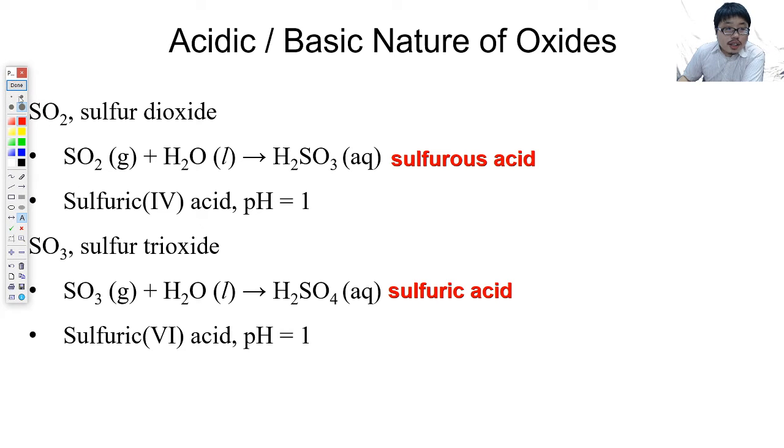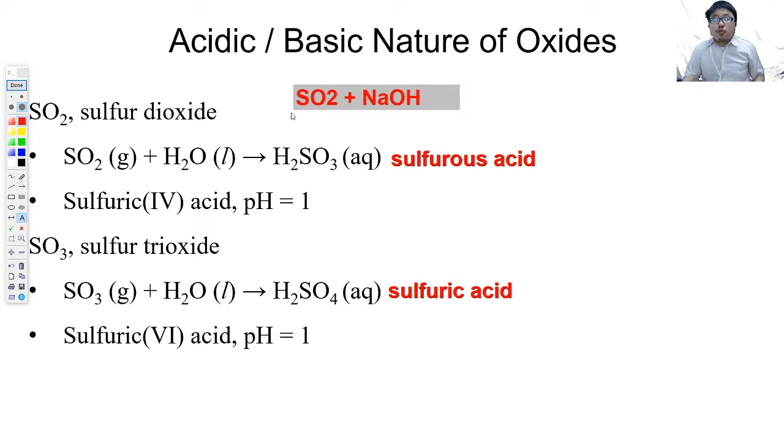So as you can see, if you react these with sodium hydroxide, they form sodium sulfite and sodium sulfate. So these two also can react with bases, so we call them acidic oxides. If anybody asks you a question like SO2 reacts with NaOH, what will the product be?